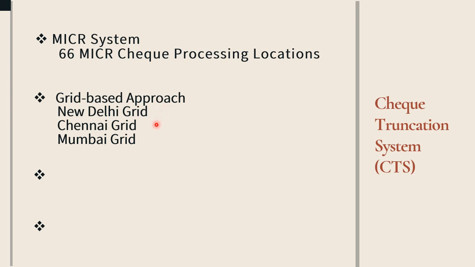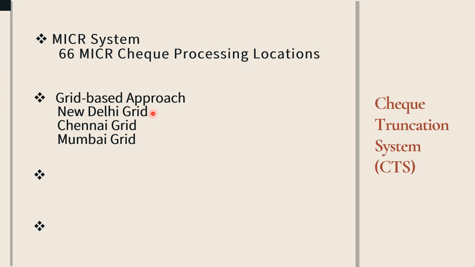Number two is the Chennai grid. The areas covered under this Chennai grid are Andhra Pradesh, Telangana, Karnataka, Kerala, Tamil Nadu, Odisha, West Bengal, Assam, and the Union Territory of Pondicherry. Number three is the Mumbai grid. The geographical locations covered under this Mumbai grid are Maharashtra, Goa, Gujarat, Madhya Pradesh, and Chhattisgarh. These are the locations covered by these three grids.